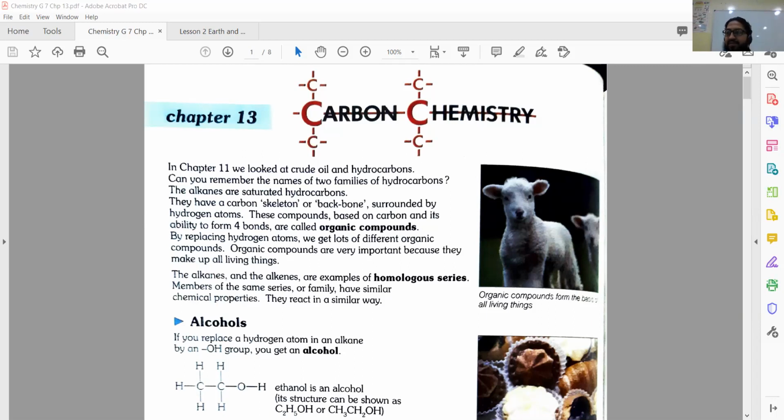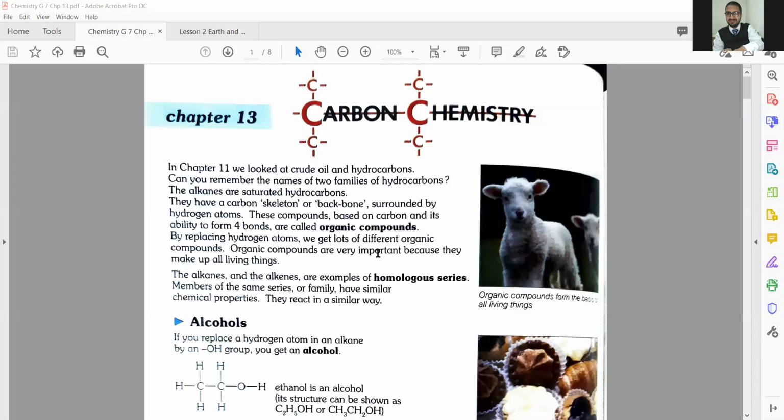So we name carbon here as a skeletal, or you can say a backbone surrounded by hydrogen atoms. So the compound based on carbon and its ability to form four bonds are called organic compounds. Very easy till here. Now, second part, by replacing hydrogen atoms, we get lots of different organic compounds.